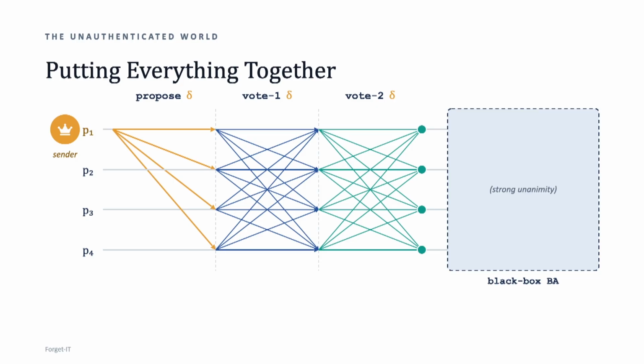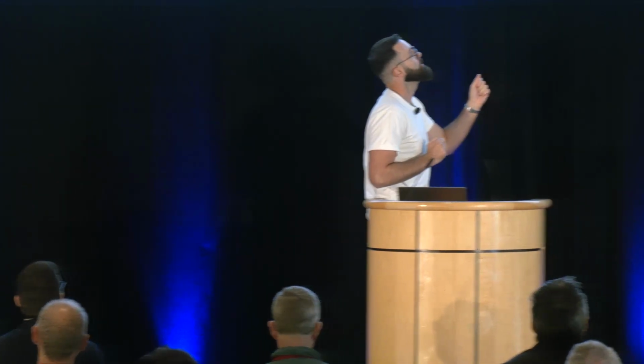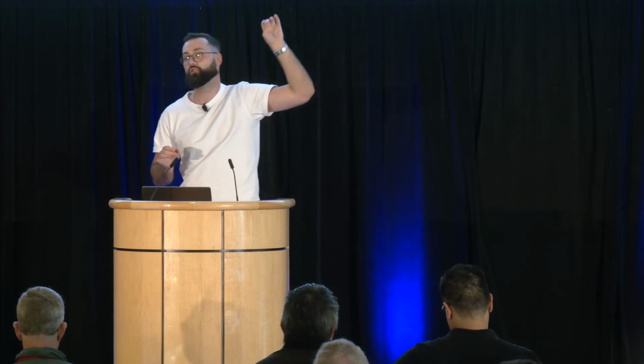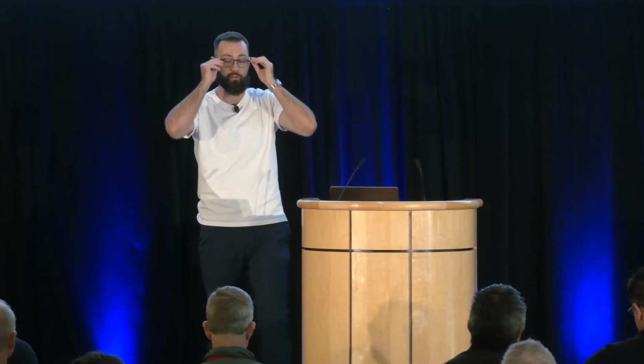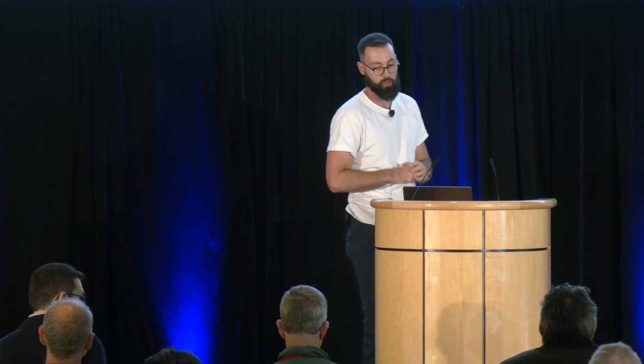Now, one important thing to mention here: in the authenticated world, it was impossible for correct processes to propose different non-bottom values to the black box, again because you could not have two different justified non-bottom values. Here, it's completely possible for me to adopt value A and propose, and for Nusret to adopt value B and propose. But whenever this happens, that necessarily means that nobody decided on the fast path, so everything is actually safe. Okay, so this was our little trick that we based our protocol around.